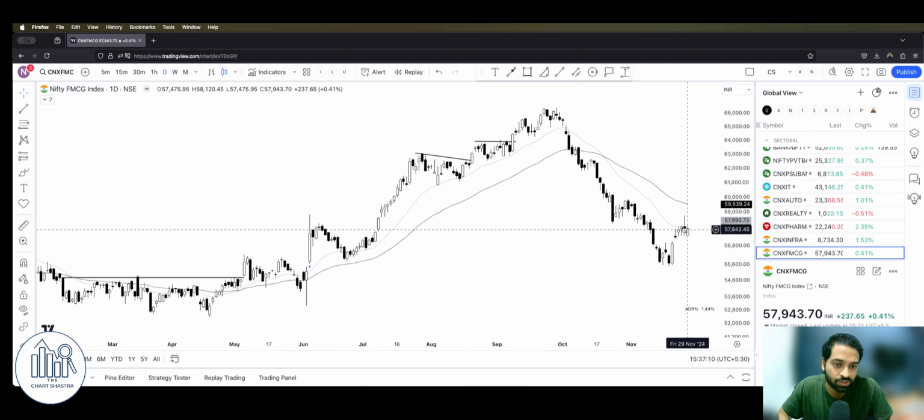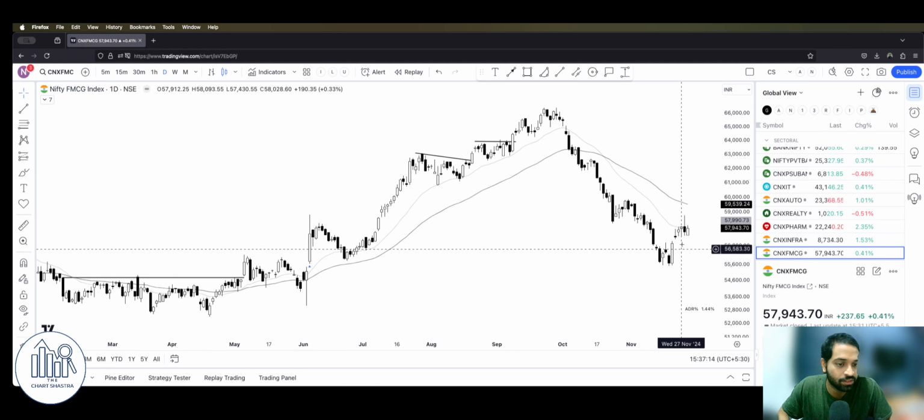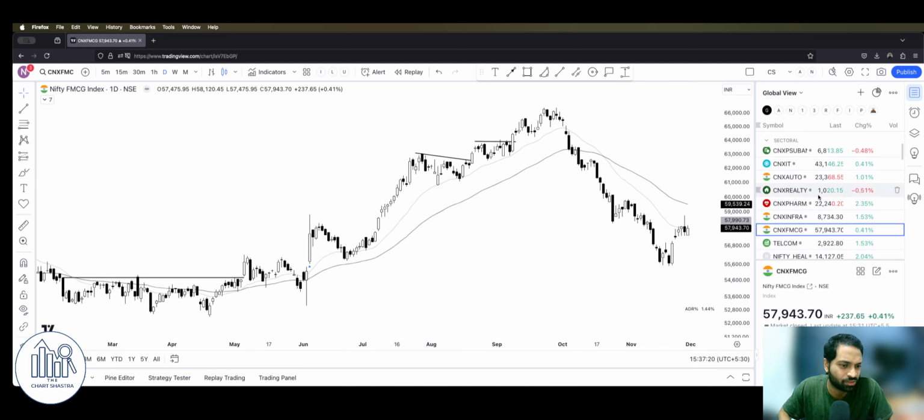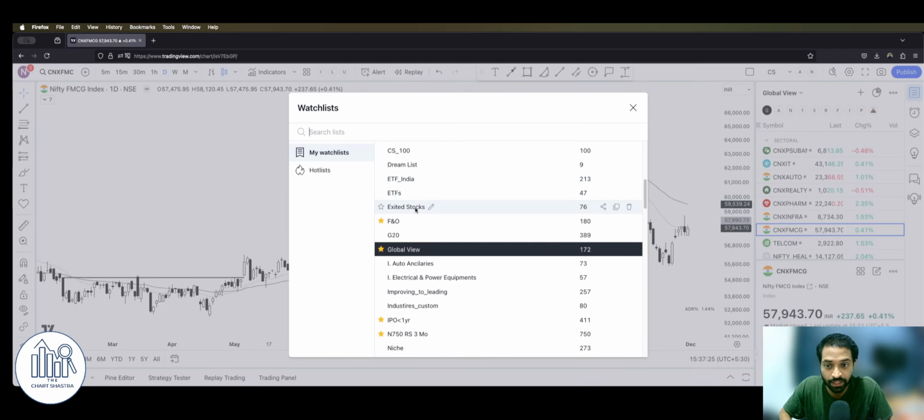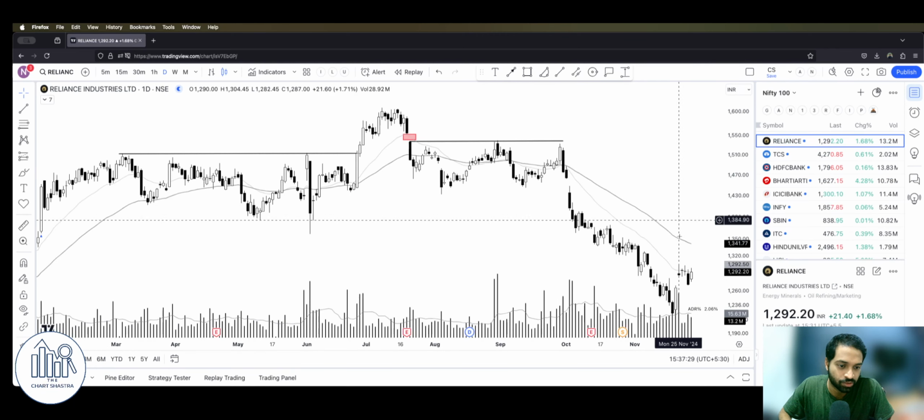We need much more strength because this is the index which has corrected a lot. Ideally, this should come somewhere here or here by this time, but it hasn't. So that's all about sectoral analysis. Let's get into our daily analysis, which is our Nifty 100 stocks. I am still going to zoom in the charts today a little bit so that we can clearly understand the price action.